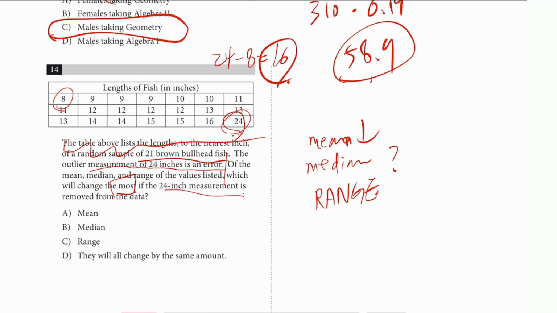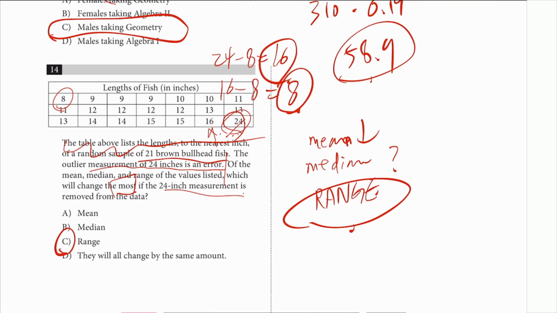If you remove that, and now 16 is the highest number, so 16 minus 8, that's now an 8. It literally went from 16 to an 8. That's significant. Yeah, the mean's going to go down, but you have to understand, that's 21 fish, okay? And you only took out 1 data set. Plus, it wasn't even that big of an island. It wasn't like it was 1,000 or something. So, probably the range is going to change the most.